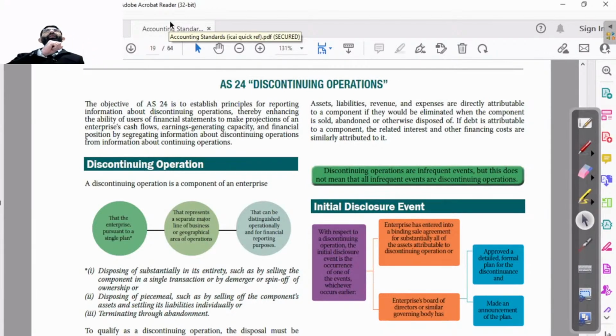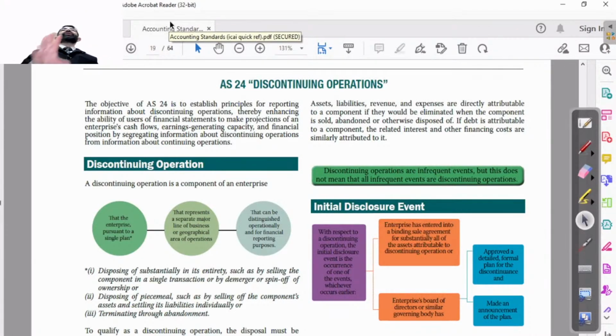But what will happen if you are going to close or switch off only one part of your business? In that case, whether the going concern assumption will be applied or not, and which type of disclosures are required, because he's not going to switch off the complete business. He is going to switch off only a part of your business. How will the presentation be done?